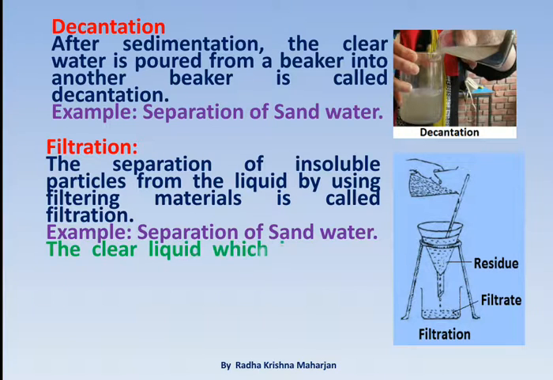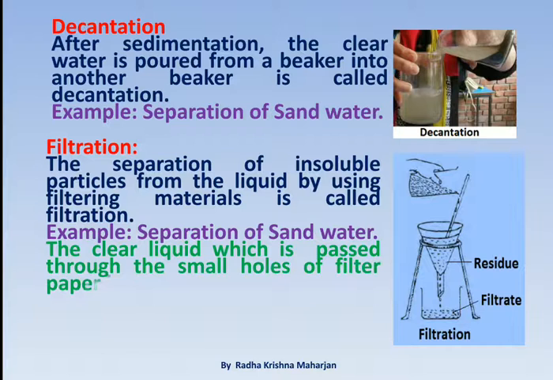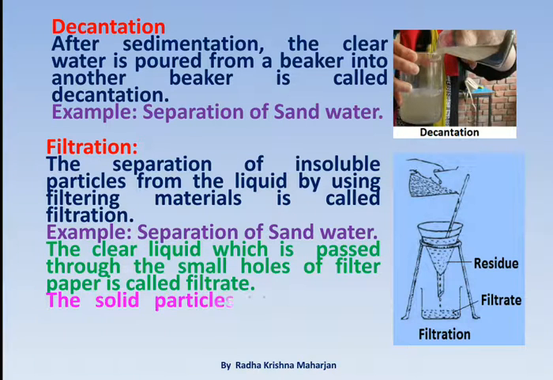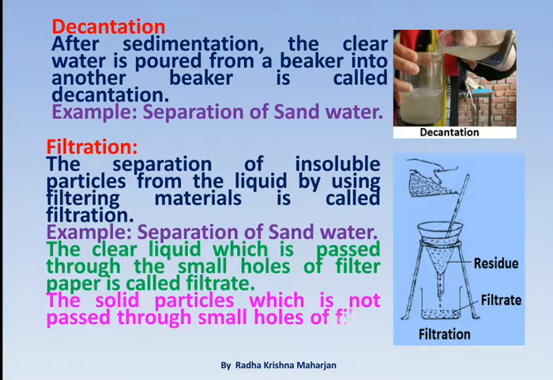The clear liquid which passes through the small holes of filter paper is called filtrate. The solid particles which do not pass through the small holes of filter paper are called residue.